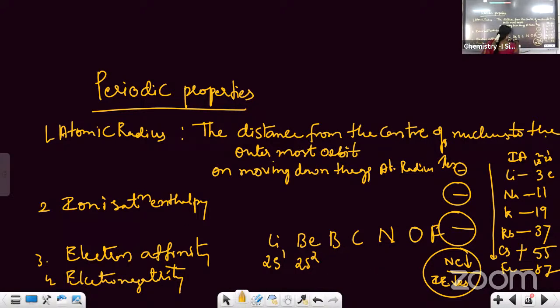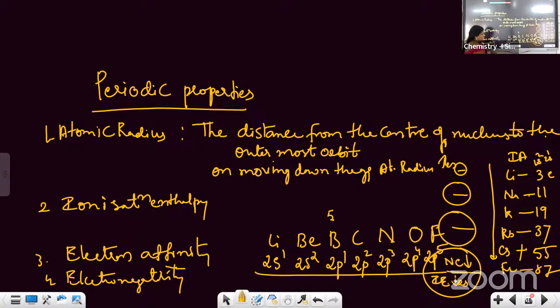2s2, this is 2p1. The atomic number is 5, no? 1s2, 2s2, 2p1. So this is 2p2, this is 2p3, this is 2p4, this is 2p5. Okay. So when you move across the period, what is happening? The electron is going into the same orbit. Is it not, students? The atomic number is increasing by 1 unit.